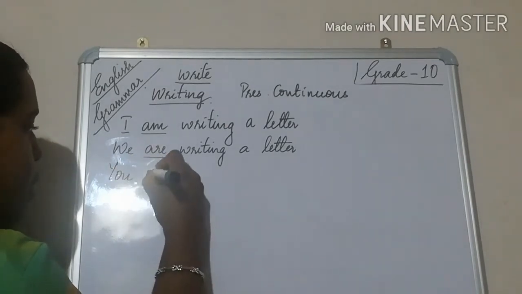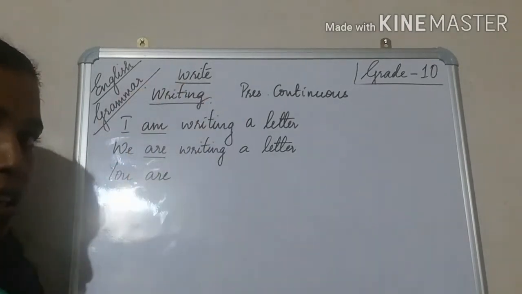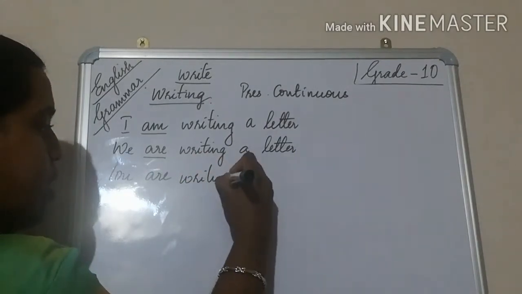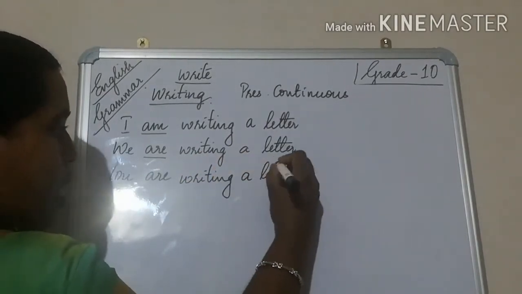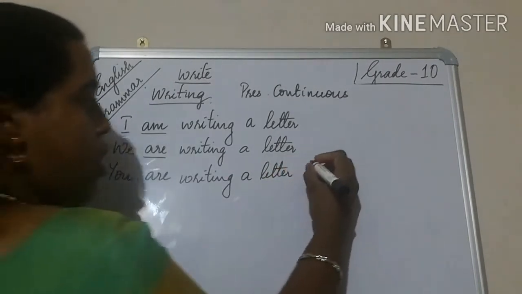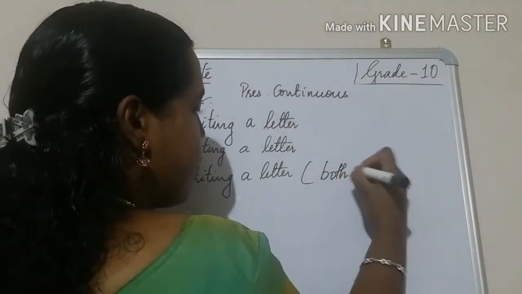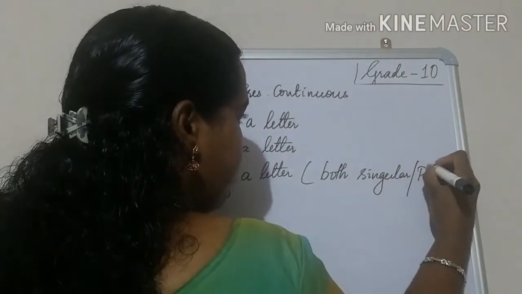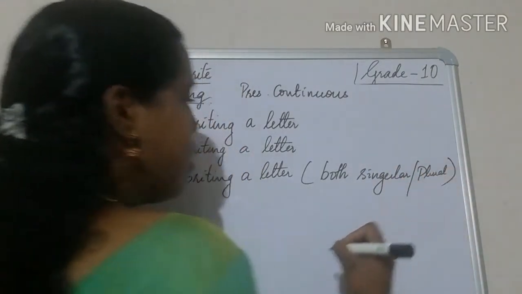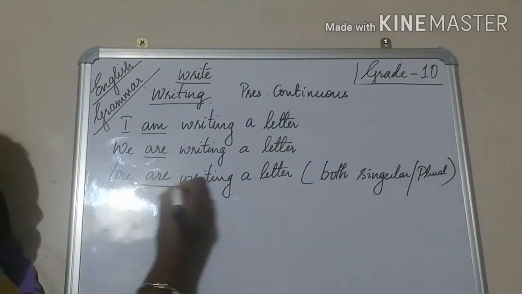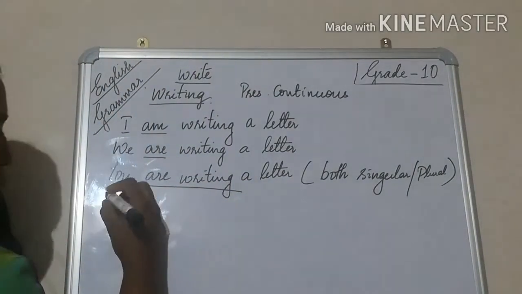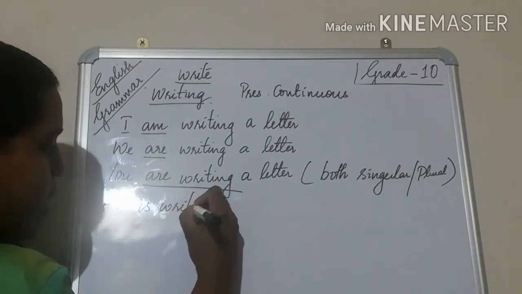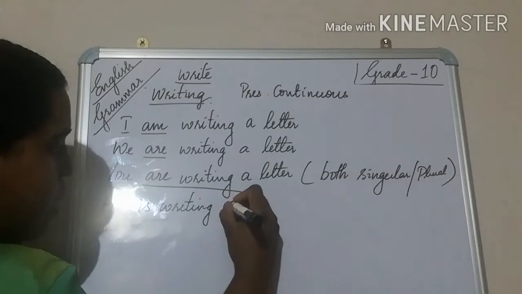Then you, even though it's singular or plural, you are writing a letter. Both singular and plural, you are writing a letter. The next one is he is writing a letter.